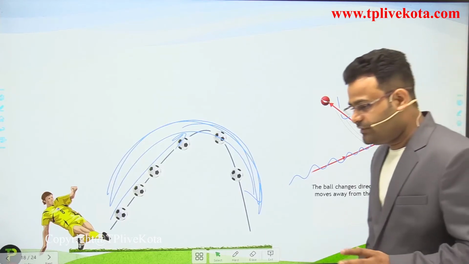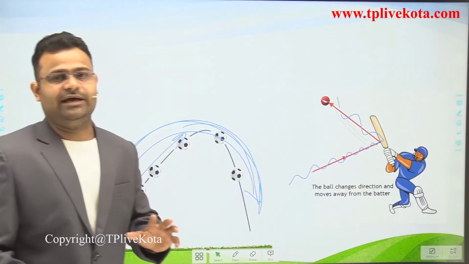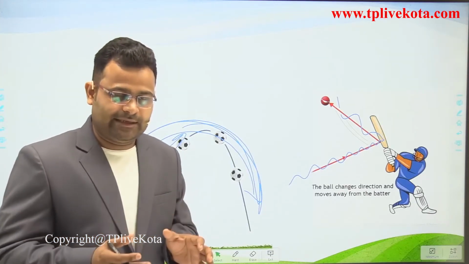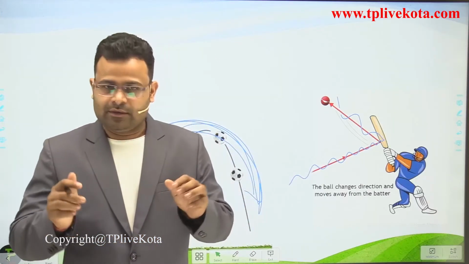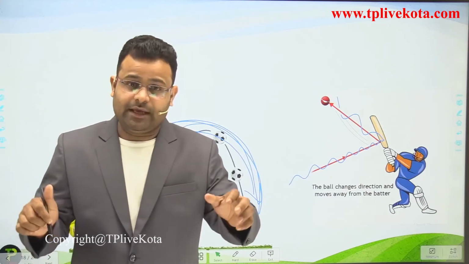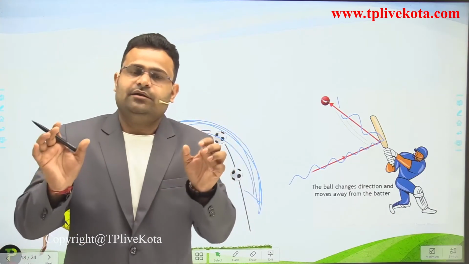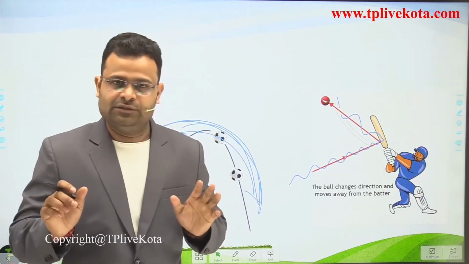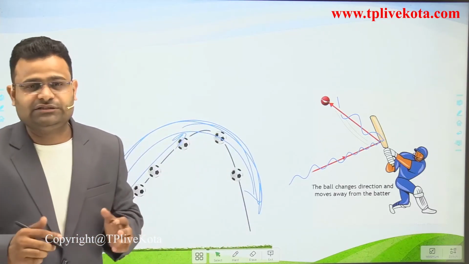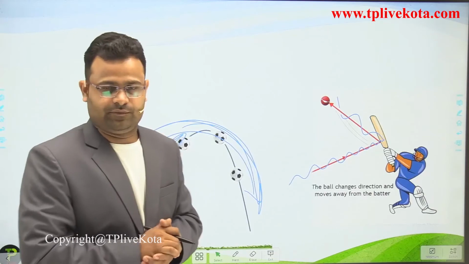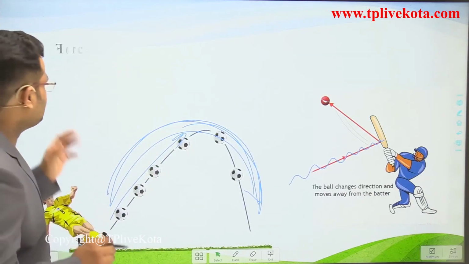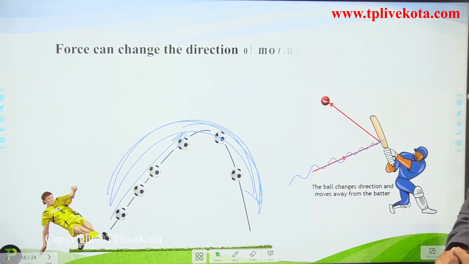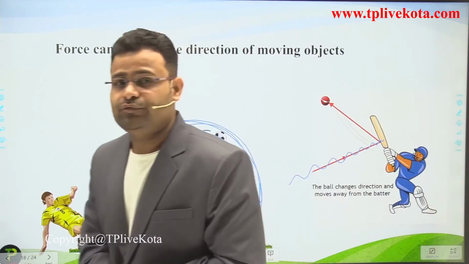Dear student, we can say when we apply force, we can change the direction of any object. Let's suppose when we turn our cycle, our bike, our vehicle, what happens? We apply force, one side more force, one side less force, and the vehicle will be turned. So force can change the direction of any moving body.